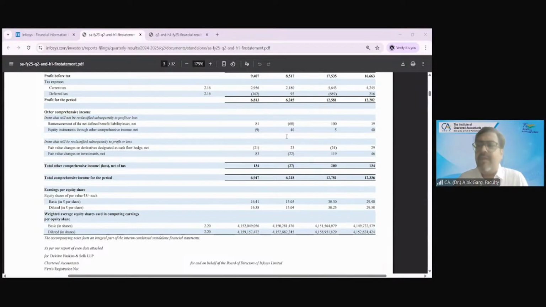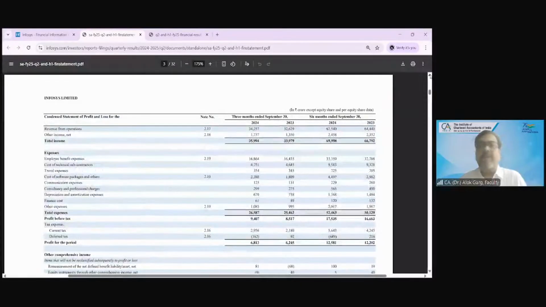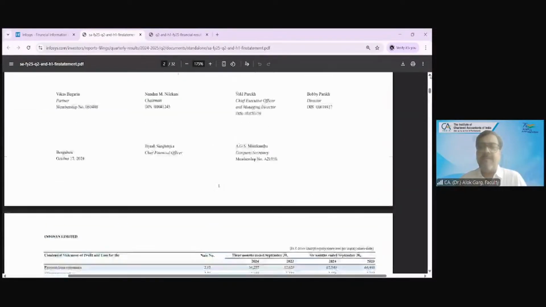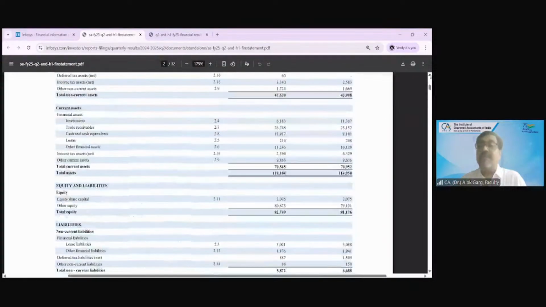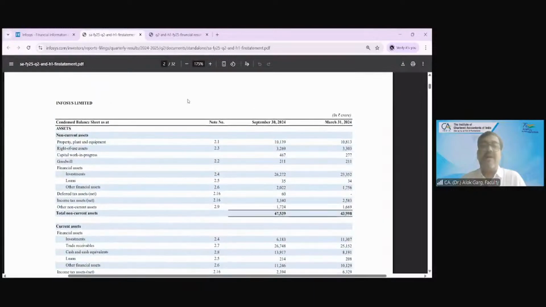Now, if you are preparing a 30th September 2024 balance sheet, what is the comparative period for the balance sheet? 31st March 2024. Yes. So the comparative balance sheet is 31st March 2024.